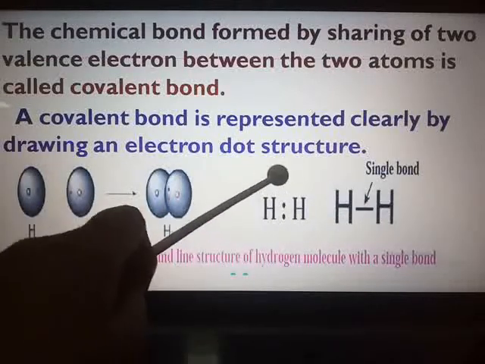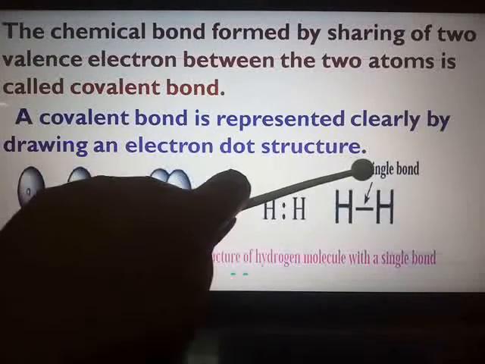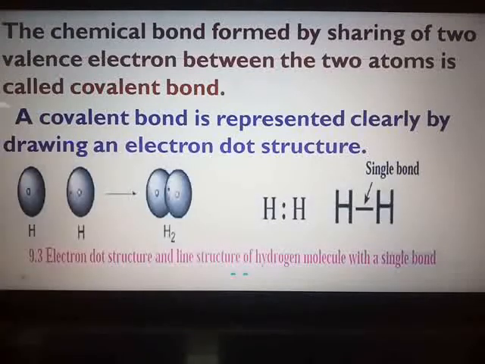Here you can see, here is the pair of shared electrons constituting one covalent bond, and also it is represented by a single small line joining the symbols of the two atoms. Here it is the single bond between two atoms of element hydrogen.